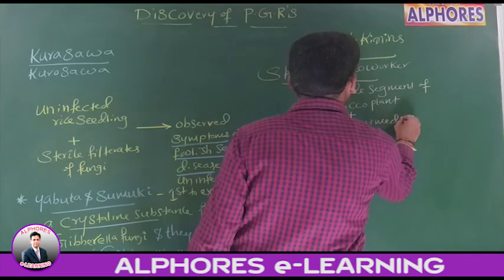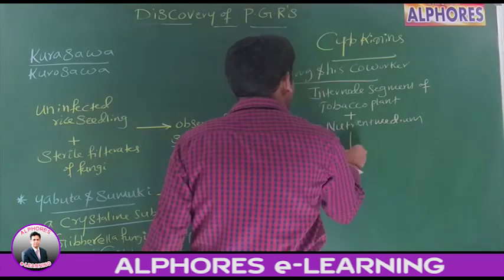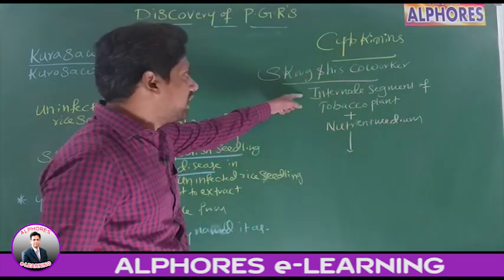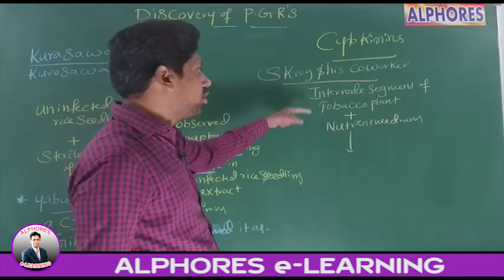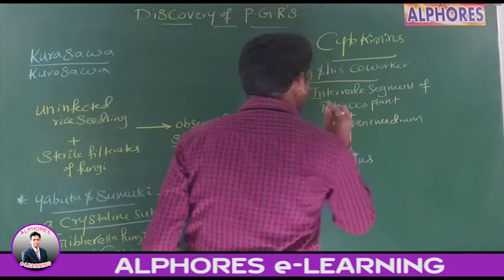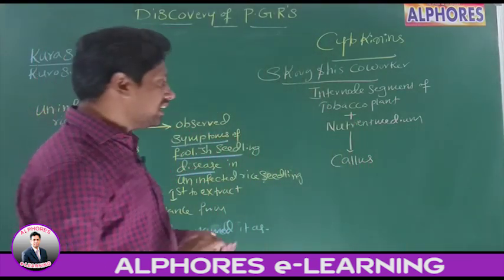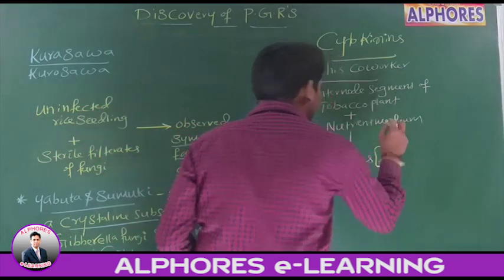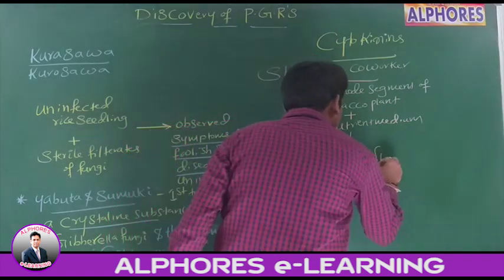On what, sir? Nutrient medium. When they grew these internodal segments of tobacco plant on nutrient medium, they got callus. Sir, callus means undifferentiated tissue. We read this in tissue culture, yes or no?